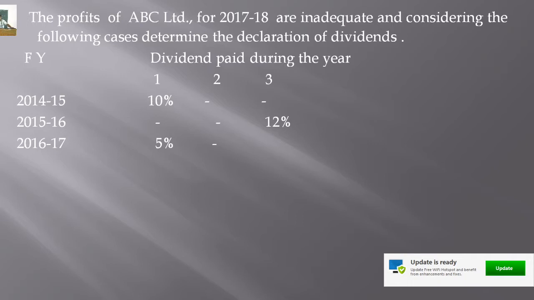Condition number 1. And only 1/10 of the paid up capital and free reserves can be withdrawn from the general reserve or accumulated profits.